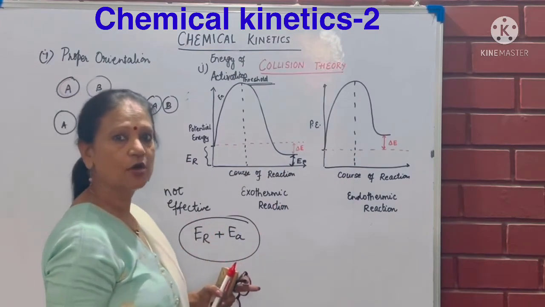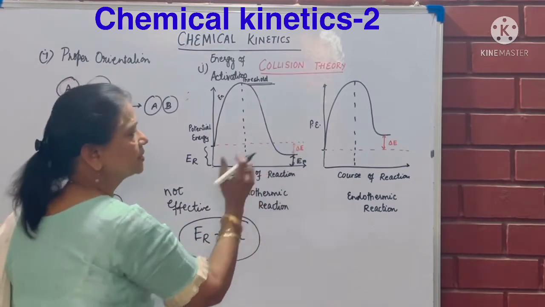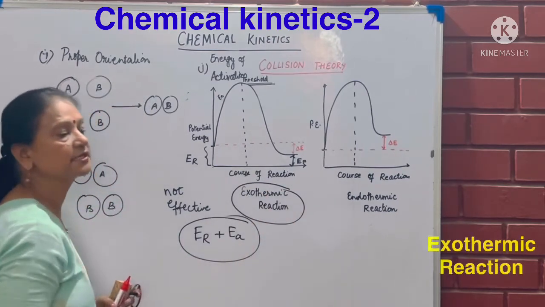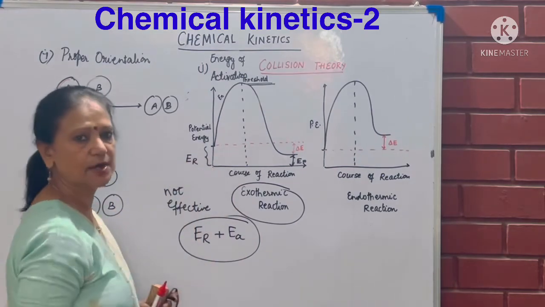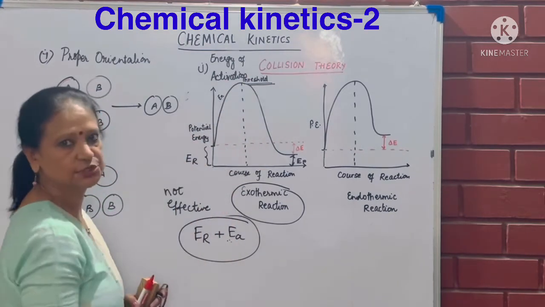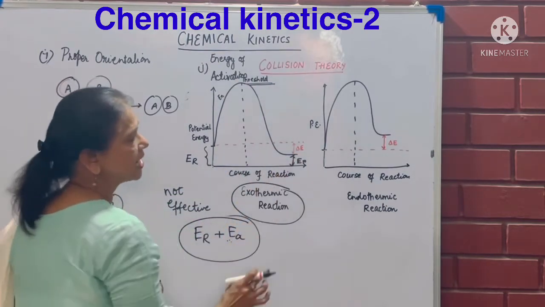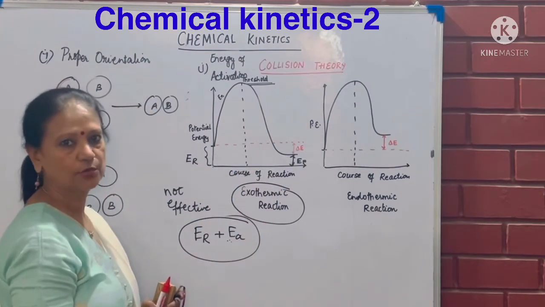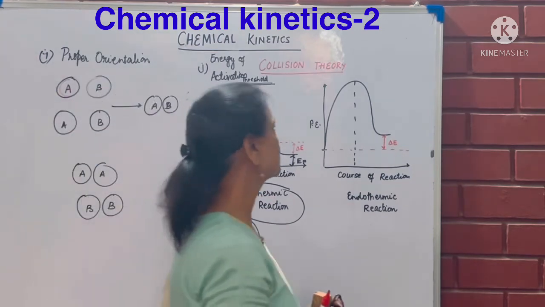So according to the law of conservation of mass and energy, where has that energy gone? That energy comes out in the form of heat, and we say that the reaction is exothermic in nature. Understand again, initially the reactant had some amount of energy. You provided activation energy to it to reach this threshold level. The reaction changed into the product. Now the product has less energy than the reactant. The extra energy came out in the form of heat, which shows this reaction is an exothermic reaction.